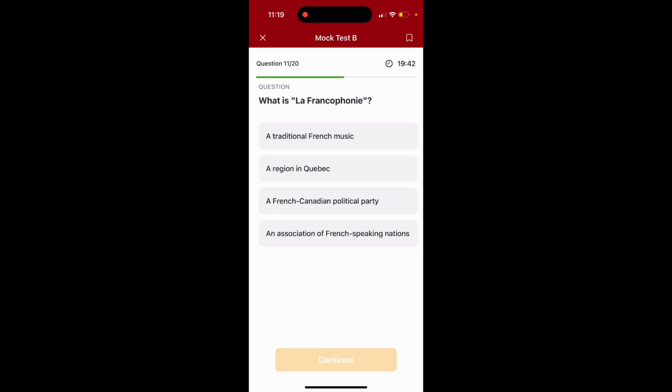Question 11. What is La Francophonie? Option 1, traditional French music. Option 2, a region in Quebec. Option 3, a French-Canadian political party. Option 4, an association of French-speaking nations. The answer is option number 4, an association of French-speaking nations.